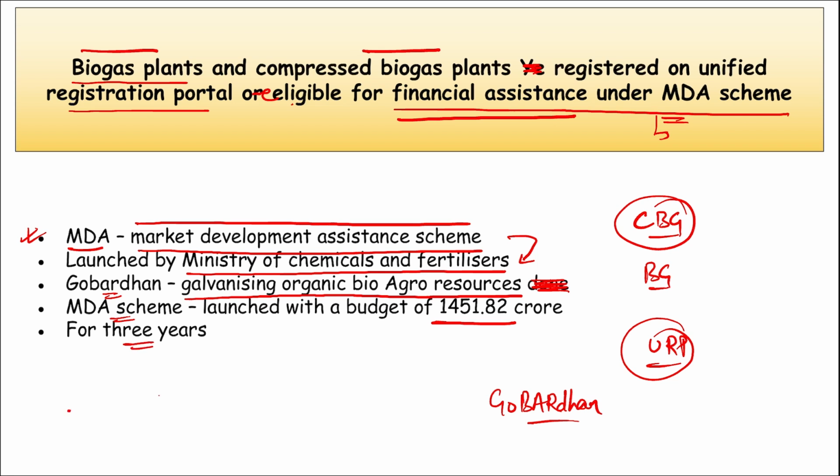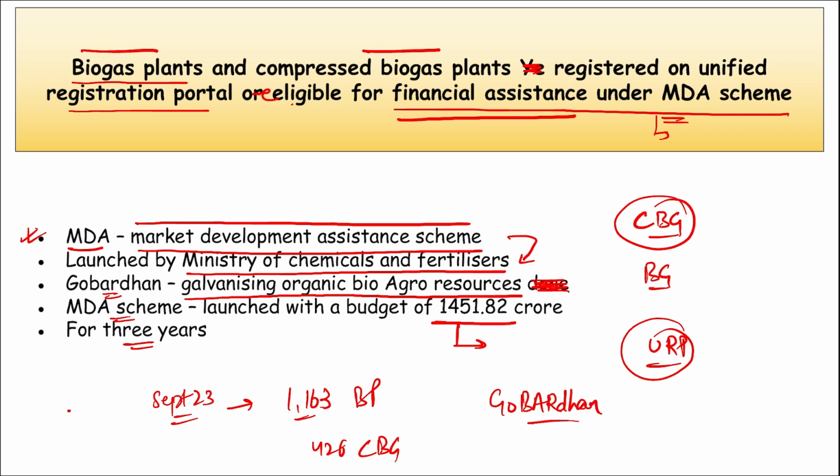Then the next thing to remember: as of September 2023, a total of 1,163 biogas plants and 426 compressed biogas plants have registered on this particular portal. And the MDA scheme was launched with a budget of 1,451 crore rupees.